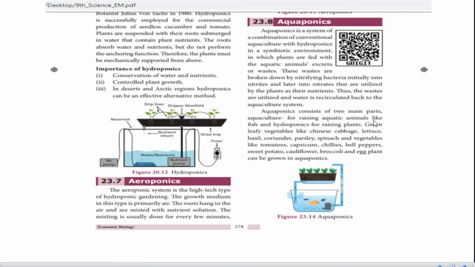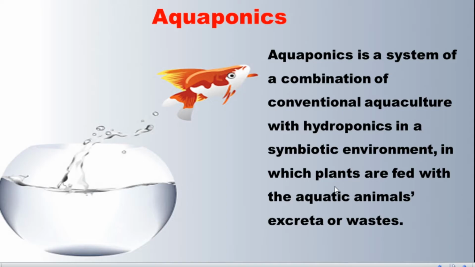For four-mark questions we are going to study the method in detail. Aquaponics is a system of combinations of conventional aquaculture with hydroponics in a symbiotic environment, in which the plants are fed with the aquatic animals' excreta or wastes. So two cultivations are made into one. One is aquaculture, another one is hydroponics.